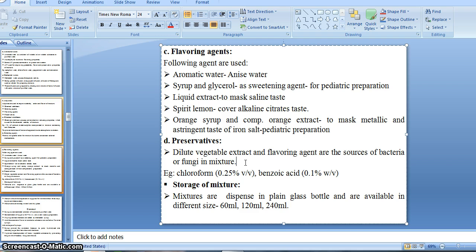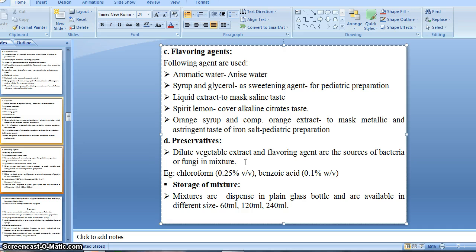We need to add some preservative, which helps to inhibit the growth of microorganisms, bacteria and fungi, right? Due to this, our preparation stays stable for a long period of time. For example, chloroform and benzoic acid are commonly used preservatives for the formulation of mixtures. Chloroform is used at 0.25% volume by volume.